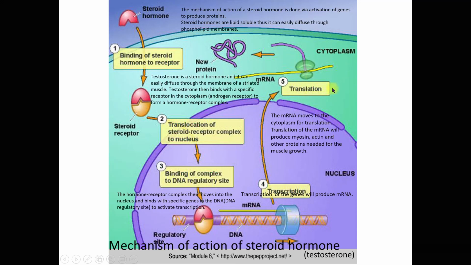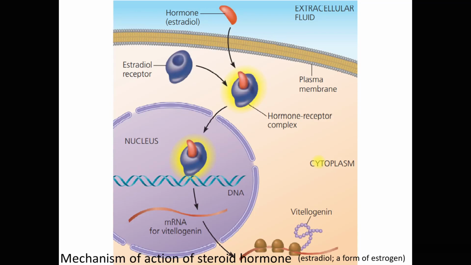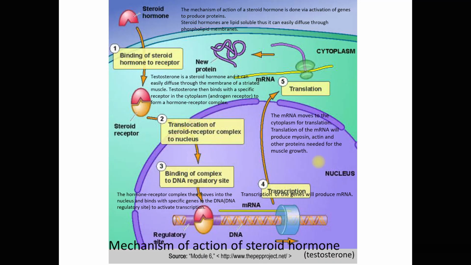Now, once the mRNA is inside the cell cytoplasm, what happens? Translation of the mRNA will produce myosin, actin, and other proteins needed for muscle growth. So boys, now you know why testosterone is very important for you. It's a precursor for muscle growth. You need testosterone to synthesize myosin, actin, and other proteins needed for muscle growth. The same goes for the girls as well, but you don't need as much testosterone as the boys or the men. So that's about the mechanism of action of steroid hormone.